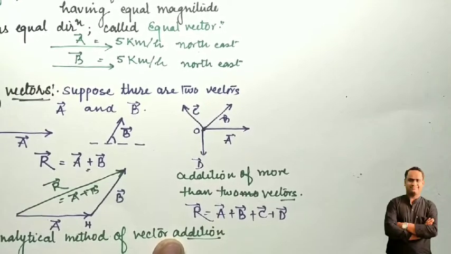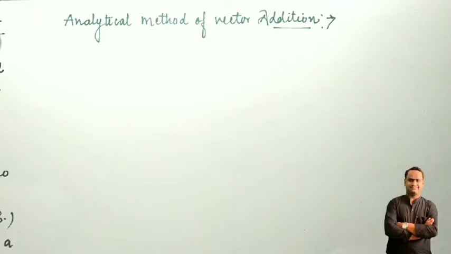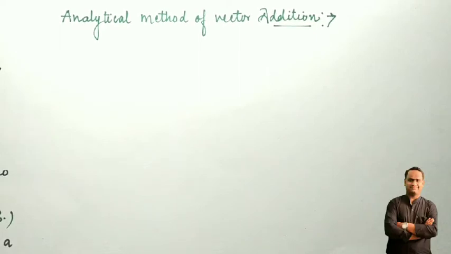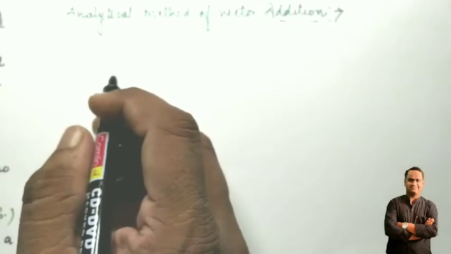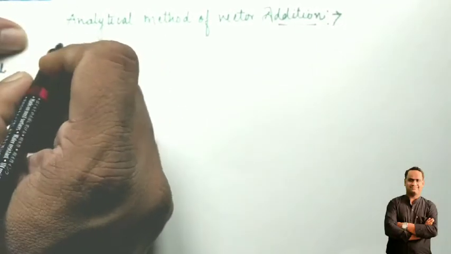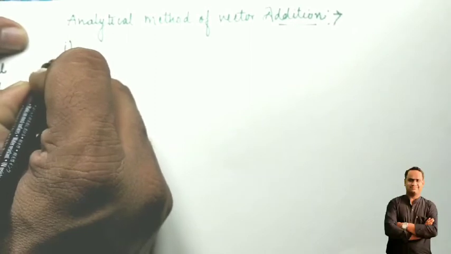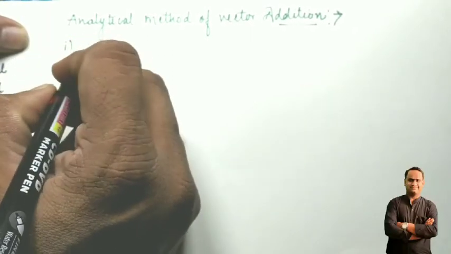Students, let's start with the new topic, the analytical method of vector addition. What is the analytical method? How can we calculate the sum of two vectors if the two vectors are given, with the help of the analytical method of vector addition? There are a lot of methods for the addition of two vectors. First I will list those analytical methods, and then we will discuss them one by one. The first analytical method is the triangular law of vector addition.